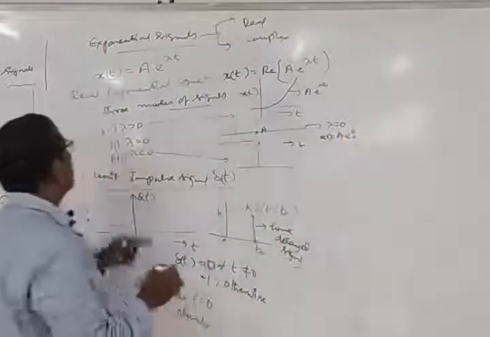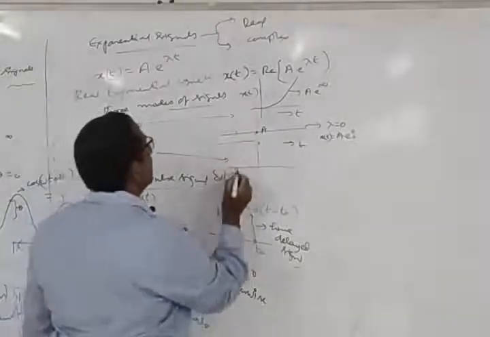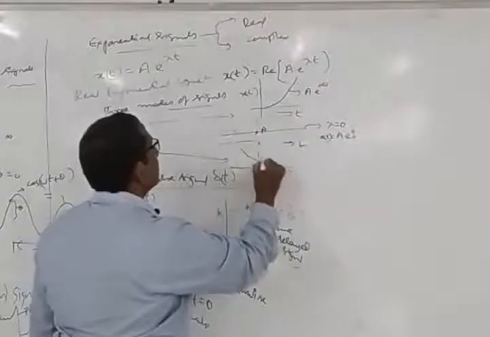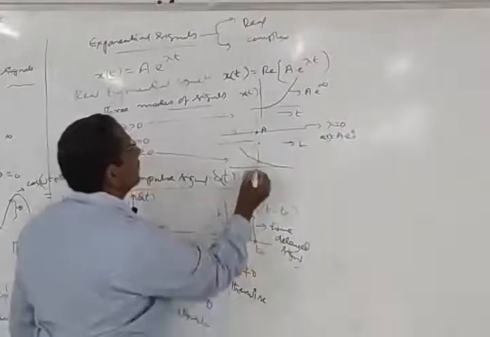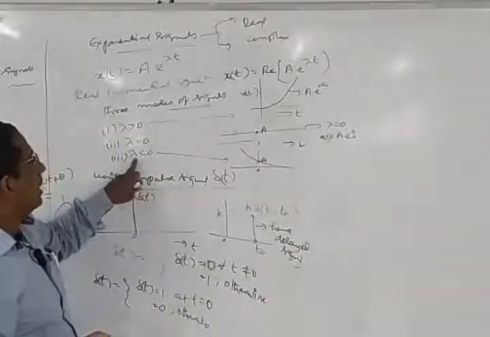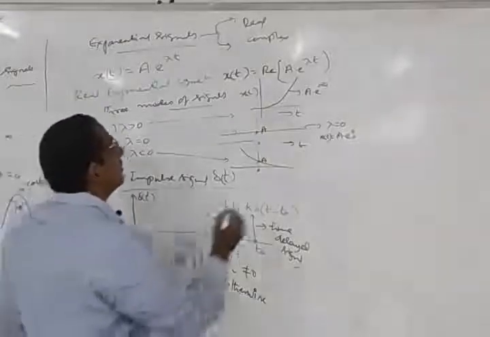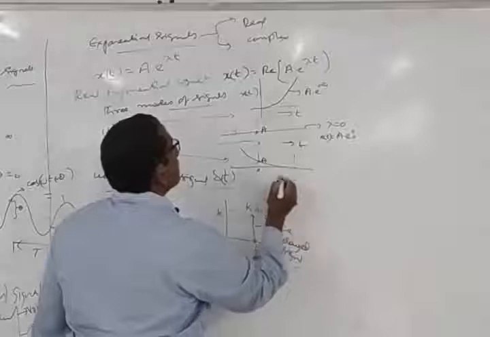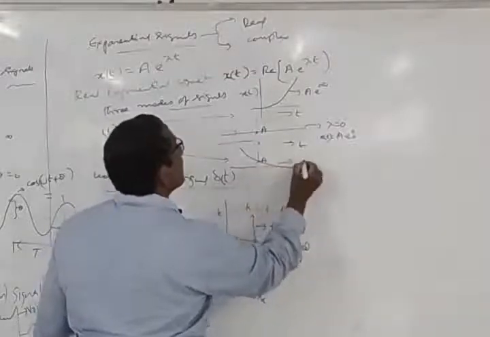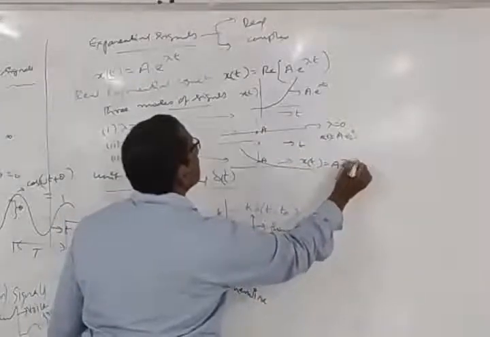The last one is lambda less than 0. When lambda is less than 0, we get an exponentially decaying signal. The signal is going to be something like this, starting from A, with e power minus infinity at the end. So x of t is equal to A into e raised to minus lambda t.